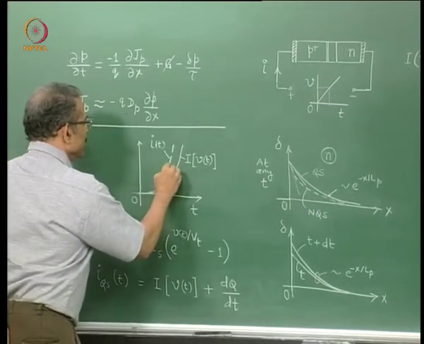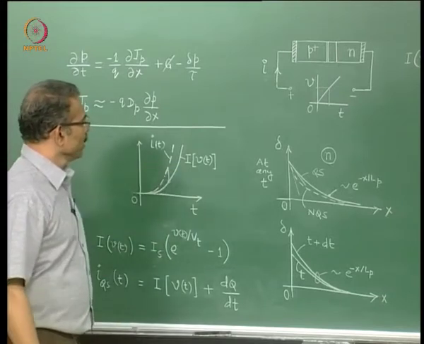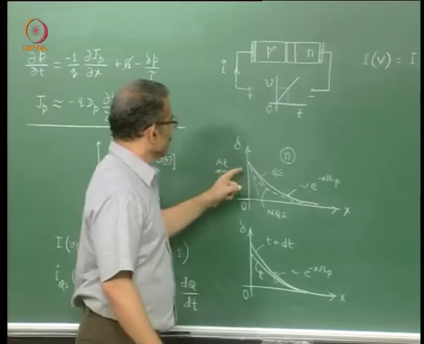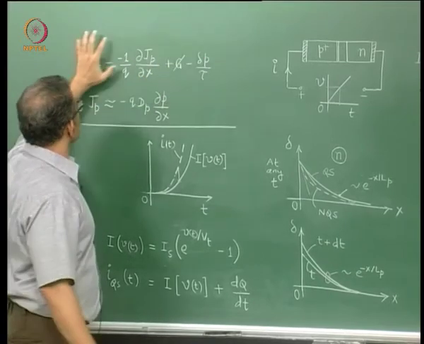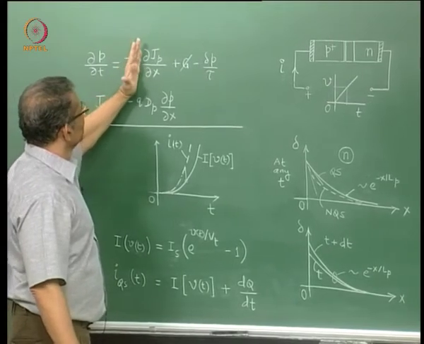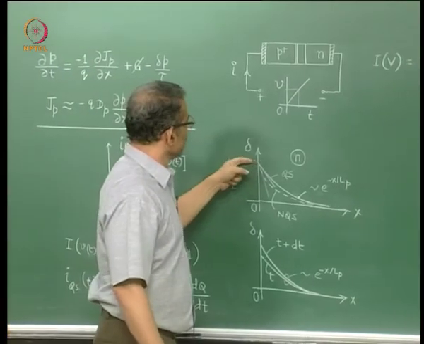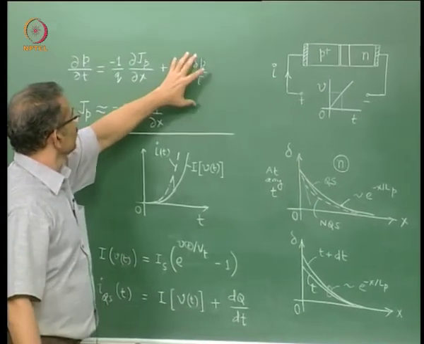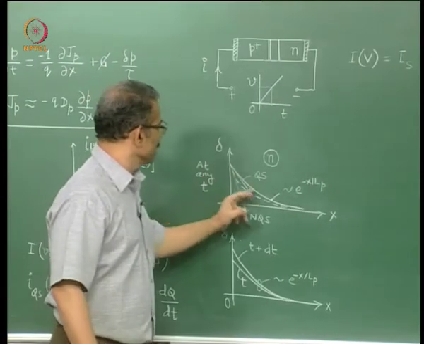Now the difference between these two is what is our interest. Why is this more than this? This can be appreciated from this equation. When I want to get this distribution, I use this term and this term is set to 0. So if I integrate this continuity equation to find out the amount of current that is injected from this end, which is given by this slope, I will find it equal to the integral of this as a function of distance, which is nothing but the recombination current, that is, the recombination in this area.